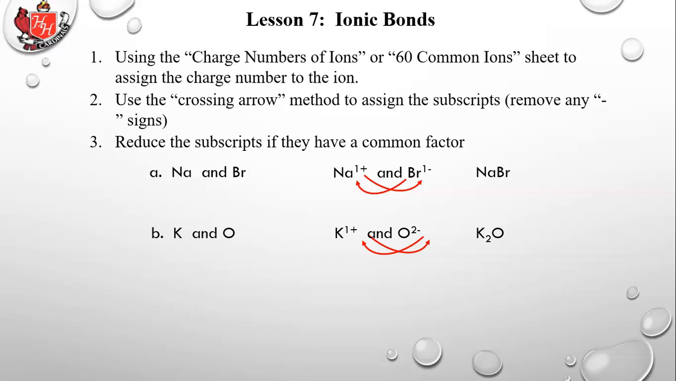So that's electrically balanced. You have 2 positive charges on the K, 2 negative charges on the 1 oxygen, so the 2 plus, 2 minus balance out. They attract each other and they form an ionic bond.